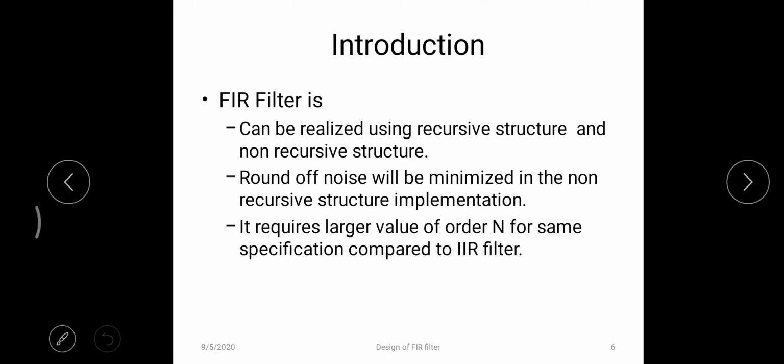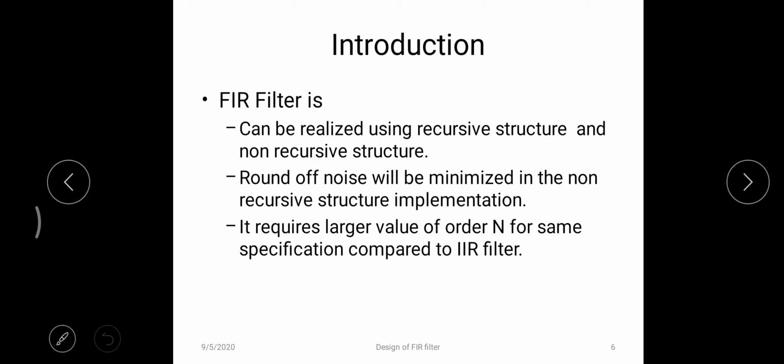Another very important point, coming to the finite word length effect, is that round off noise is very minimal in the case of non-recursive structure implementation. If I implement the FIR filter using non-recursive structures, my round off noise will be very minimum.